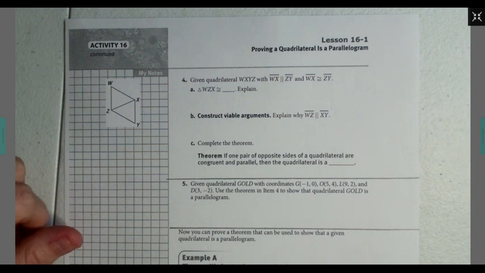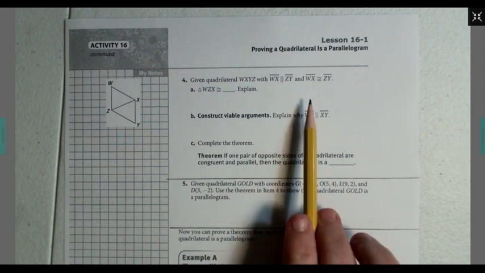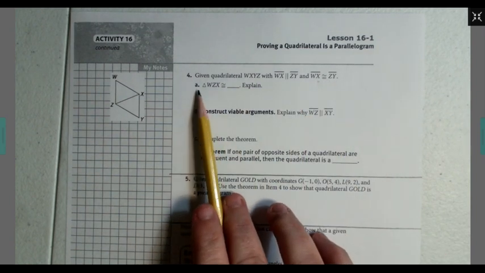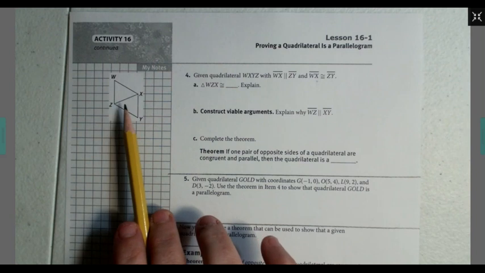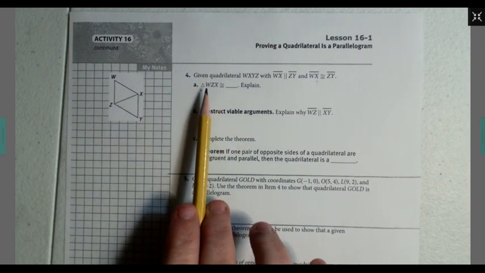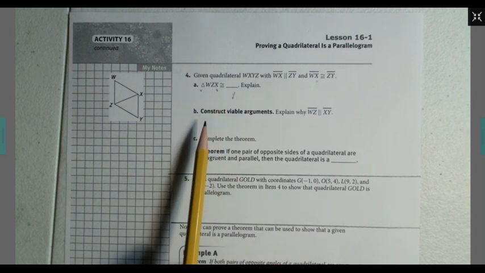Number 4 says, given quadrilateral WXYZ with WX parallel to ZY and WX is also congruent to ZY. And they have this picture over here on the side for you. A, triangle WZX is congruent to what, and explain.